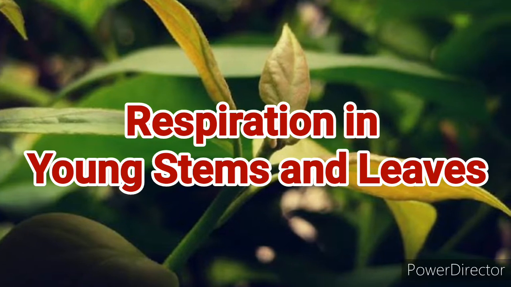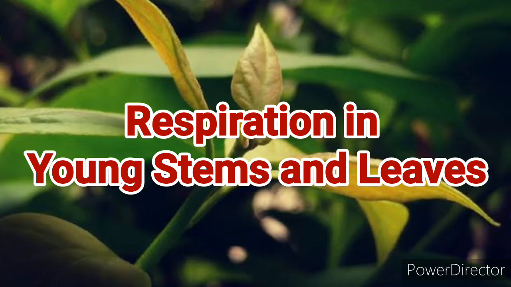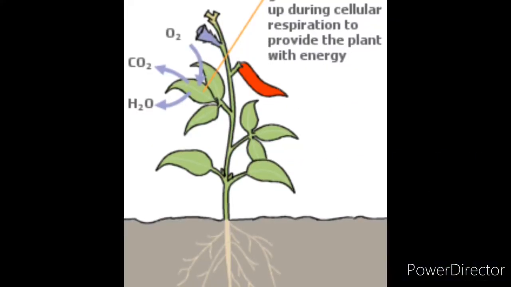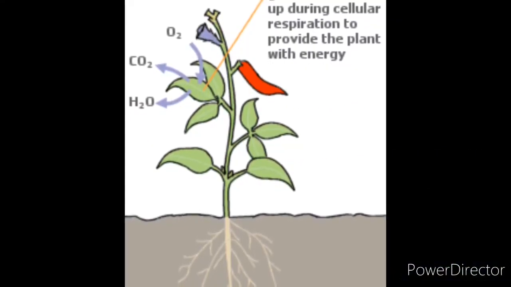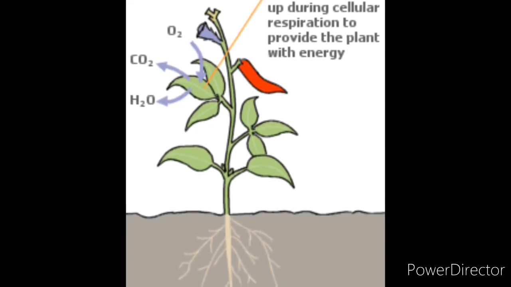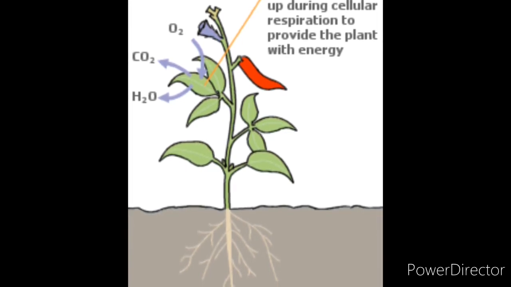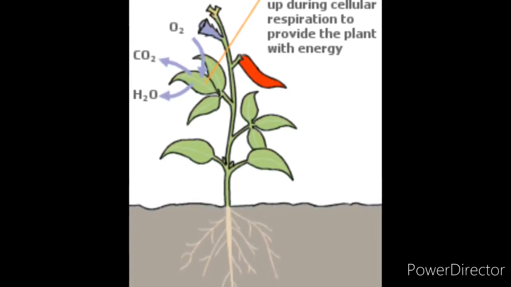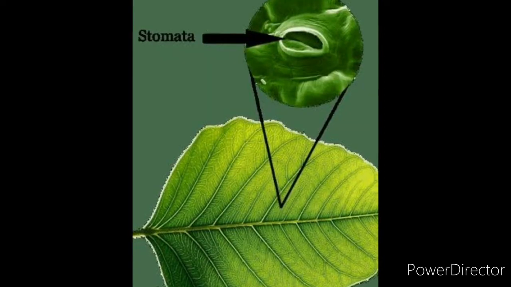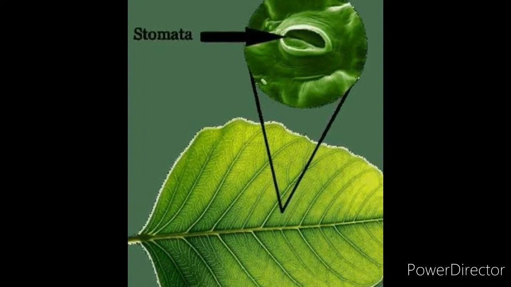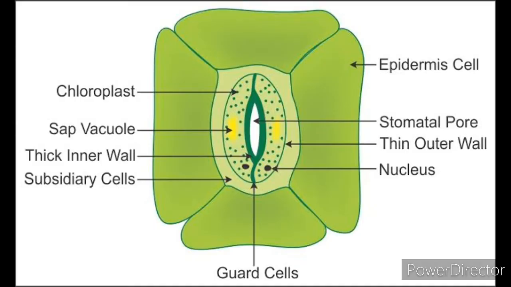Then next, how does respiration take place in young stems and leaves? Leaves and young stems are ideally suited to quick exchange of gases. These organs have a covering of nearly impermeable epidermis for reducing loss of water. The epidermis bears a number of aerating pores called stomata. Each stomatal pore is bordered by a pair of guard cells.